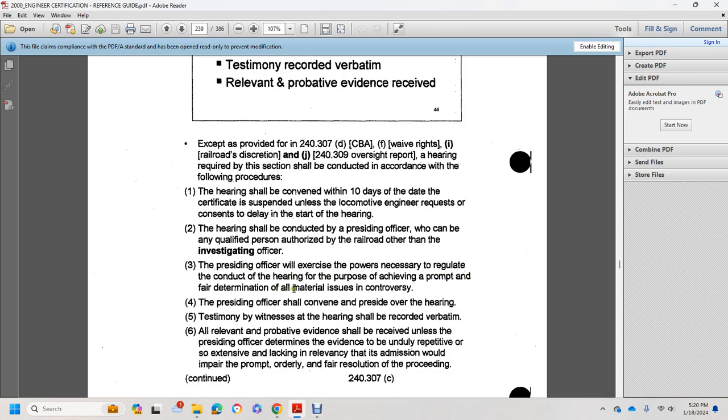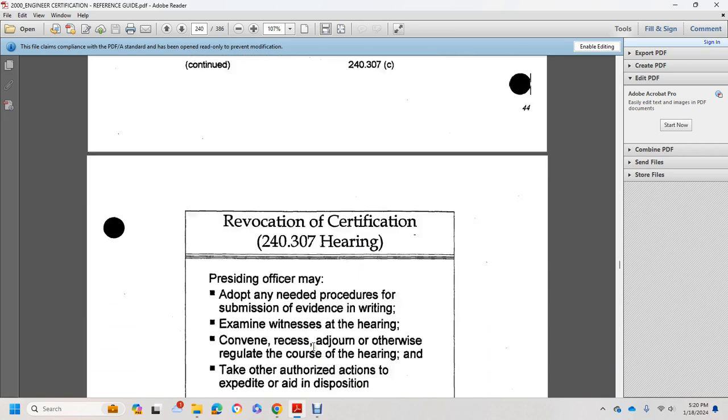prompt and fair determination of all material issues in controversy. The presiding officer convenes and presides over the hearing. Testimony by witnesses at the hearing should be recorded verbatim, and relevant and probative evidence should be received unless the presiding officer determines the evidence is unduly repetitive, extensive, or lacking in relevance, for its omission would allow a fair, prompt, and orderly resolution of the proceeding.